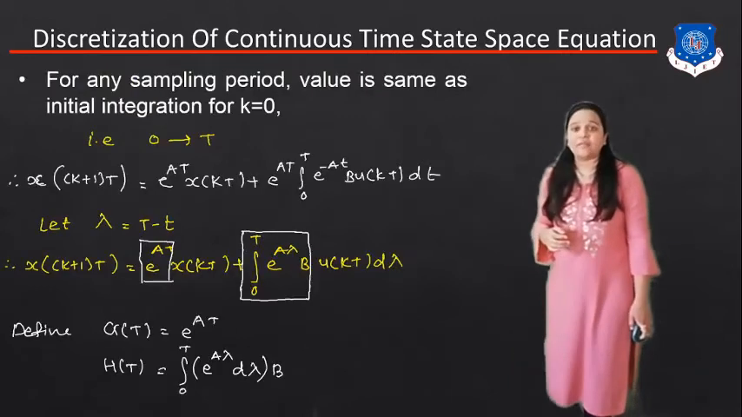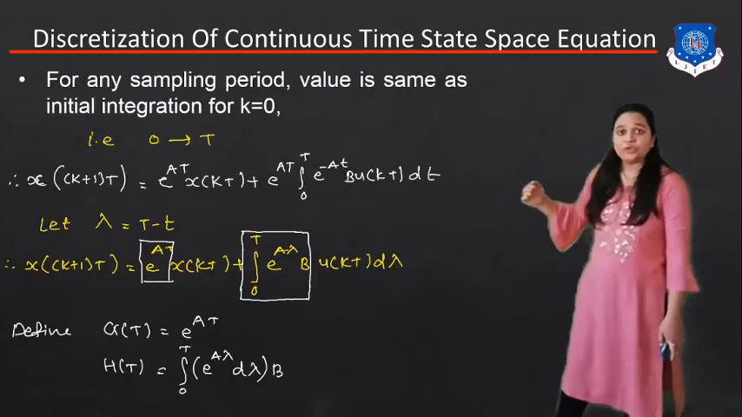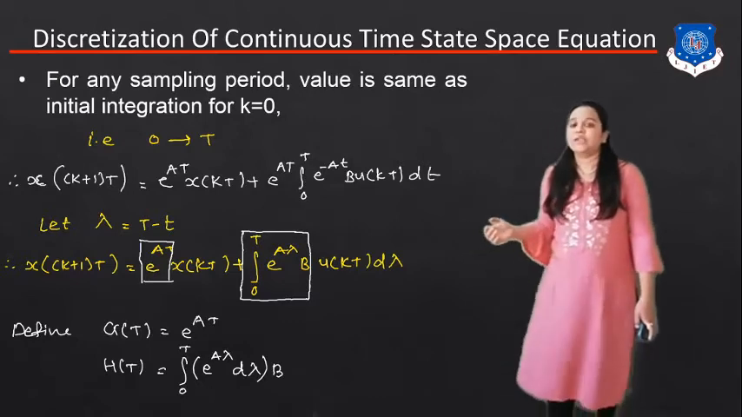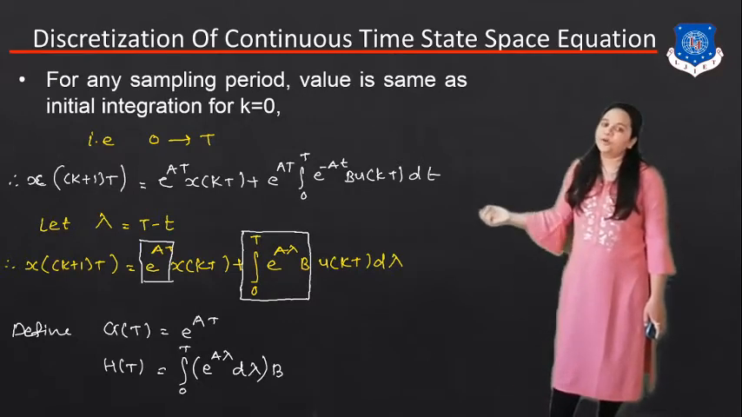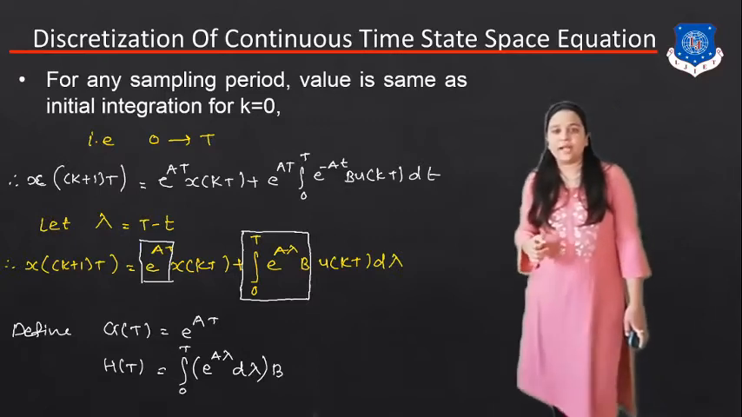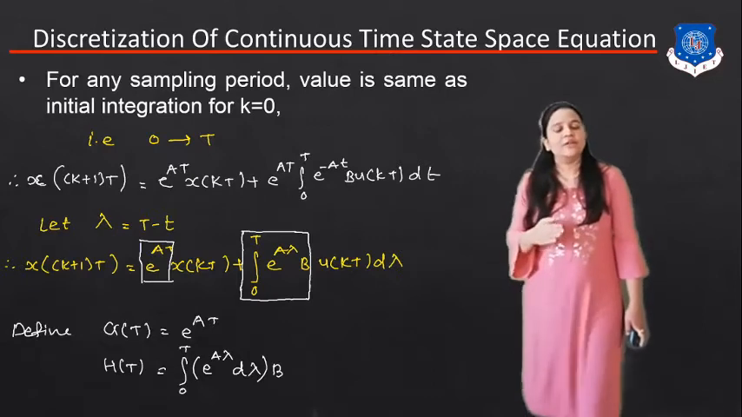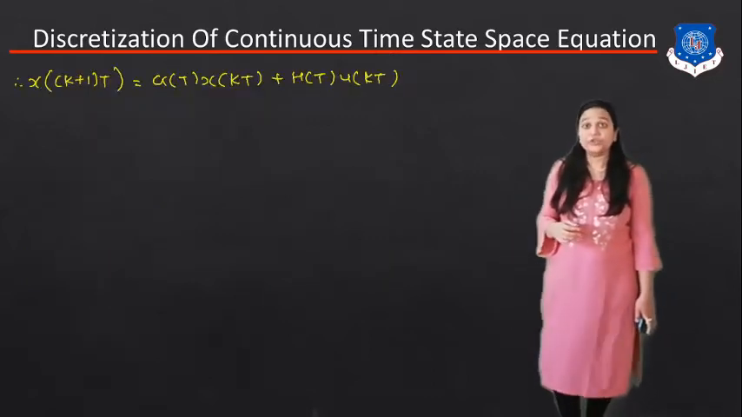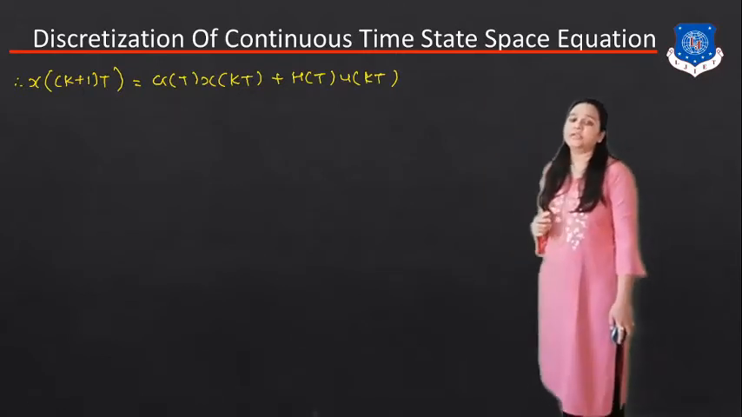Whenever we find the value of G(T), the equation of G(T) is e^(AT), so you know the value of the A matrix. And what is the equation of H(T)? H(T) is equal to the integration from 0 to T of e^(Aλ) dλ into B. The value of the B matrix is also given in the system equation. Clear? So this is our state space equation in the discrete domain.